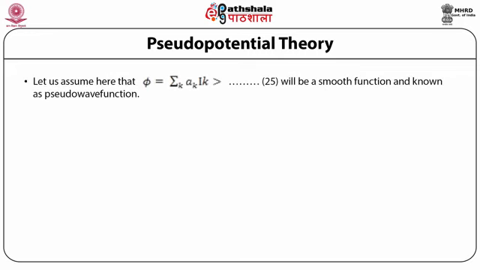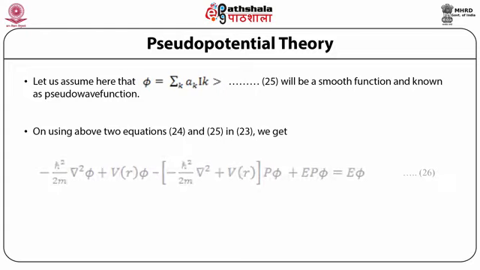Let us assume that here phi is summation k a k over I k. This equation 25 is a smooth function and is known as pseudo potential. On using the above two equations, that is 24th and 25th in 23rd, the second, third and fourth terms in the left hand side of equation 26 combined are known as pseudo potential. So if we combine these second, third and fourth terms, this combined potential is the pseudo potential, which is W.